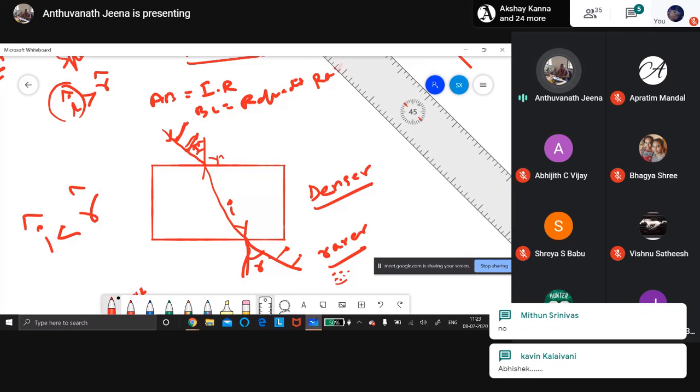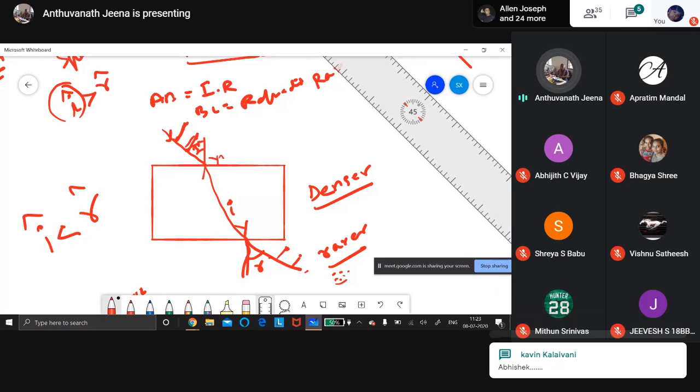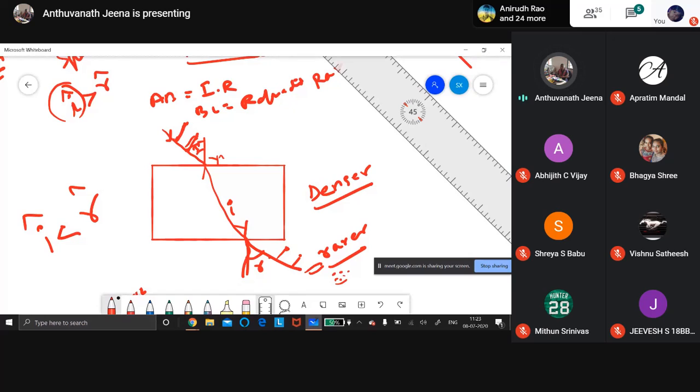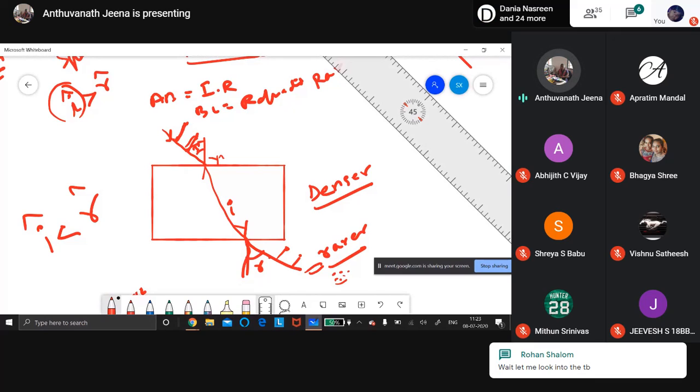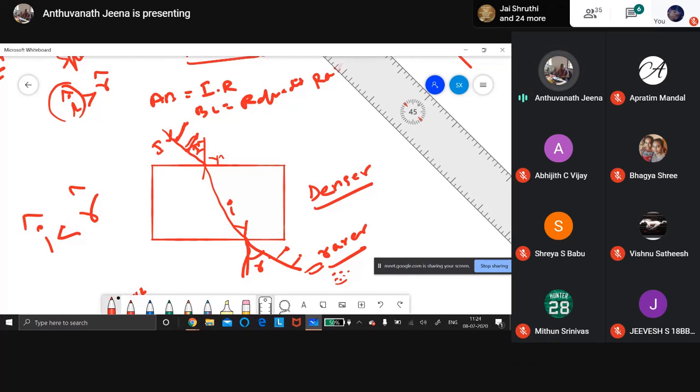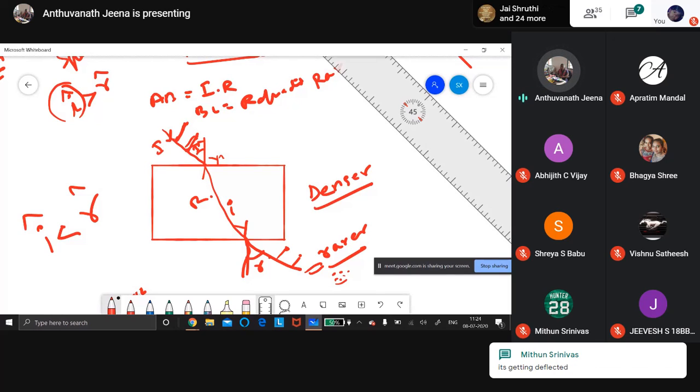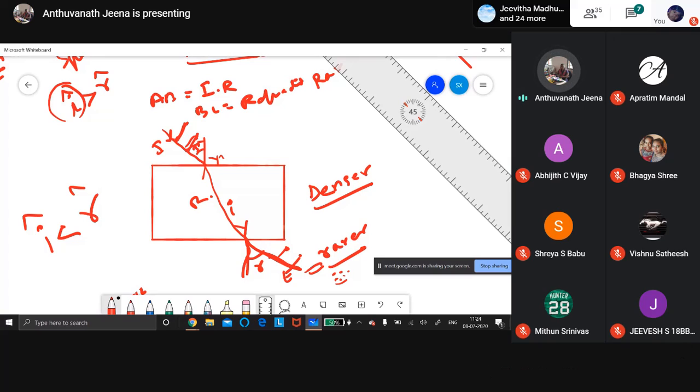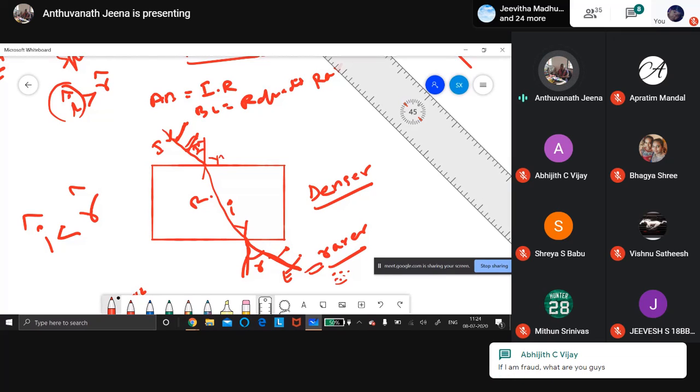That means all four pins, when you look through your eye, will look like a straight line. But actually it is not moving in a straight line. Seeing that, you will mark the points, remove everything, and then join the refracted line. This is the incident ray, this is the refracted ray, and this is otherwise called the emergent ray. In the second process, this is a refracted ray, but the total process gives the emergent ray.